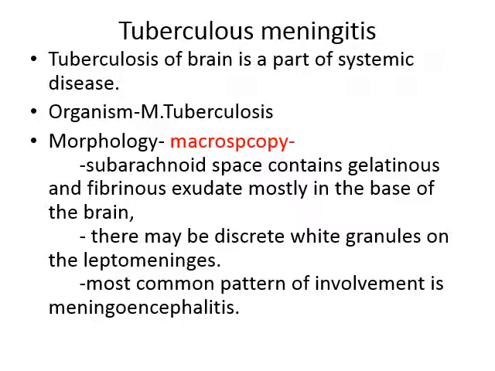Now, tuberculous meningitis. Tuberculosis of the brain is a part of systemic disease. The organism is Mycobacterium tuberculosis. Morphology, first macroscopic: the subarachnoid space contains gelatinous and fibrinous exudate, mostly at the base of the brain. There may be discrete white granules on the leptomeninges. The most common pattern of involvement is meningoencephalitis.